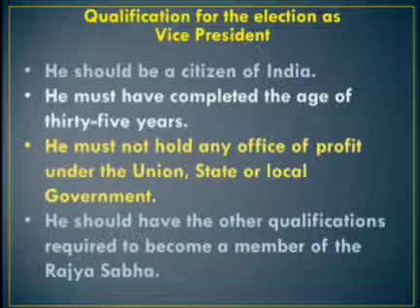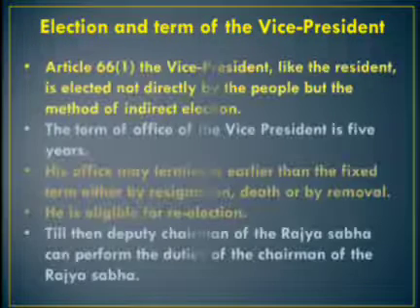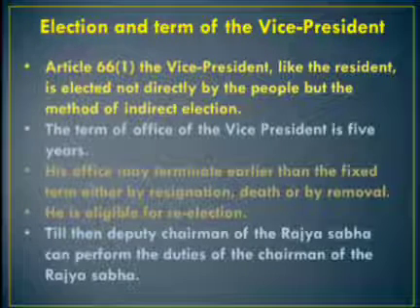Then, election and terms of the Vice President. Article 66(1): the Vice President, like the President, is elected not directly by the people but by the method of indirect election. The term of office of the Vice President is 5 years. His office may be terminated earlier than the fixed term, either by resignation, death or by removal. He is eligible for re-election. Till then, the Deputy Chairman of the Rajya Sabha can perform the duties of the Chairman of the Rajya Sabha.